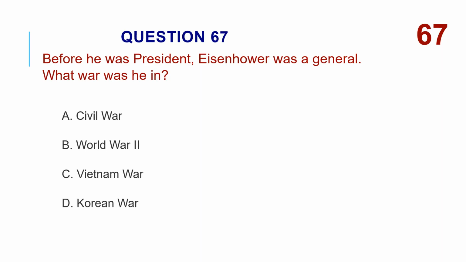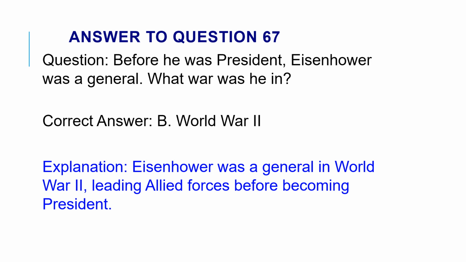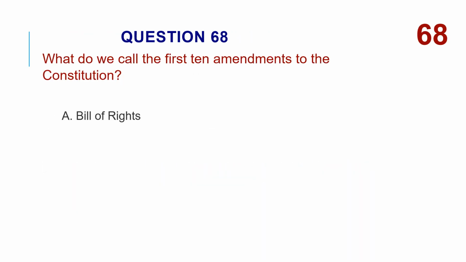Before he was president, Eisenhower was a general. What war was he in? A. Civil War. B. World War II. C. Vietnam War. D. Korean War. The correct answer is B. World War II. Eisenhower was a general in World War II, leading Allied forces before becoming president.